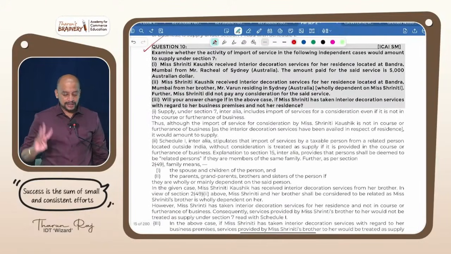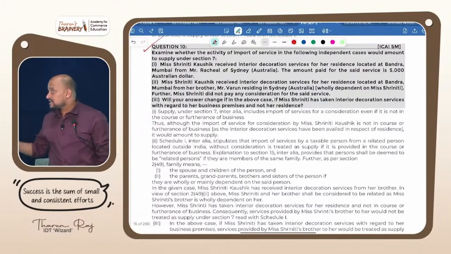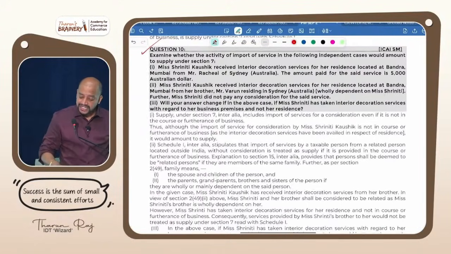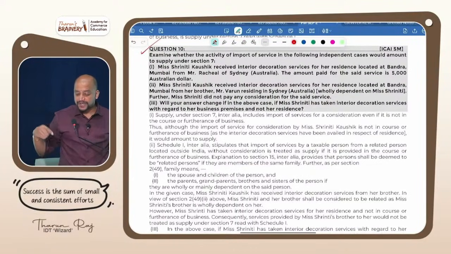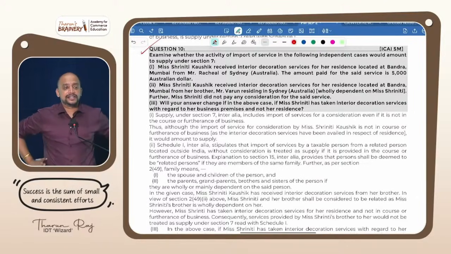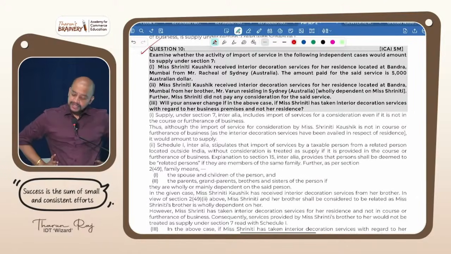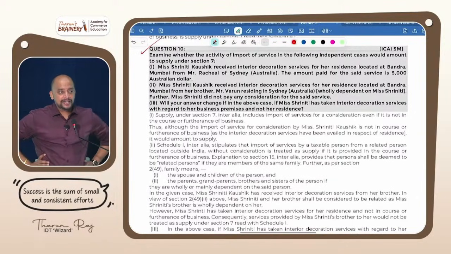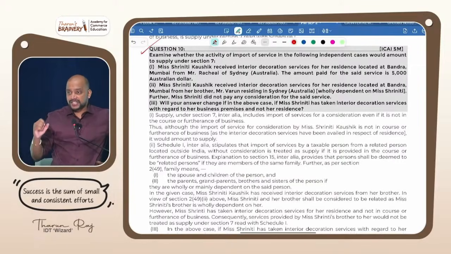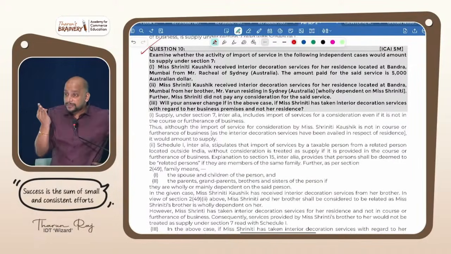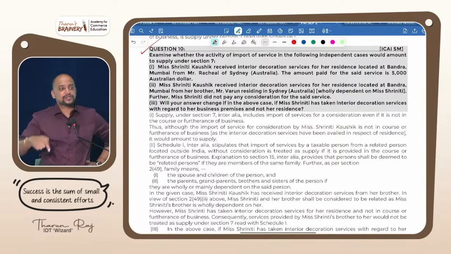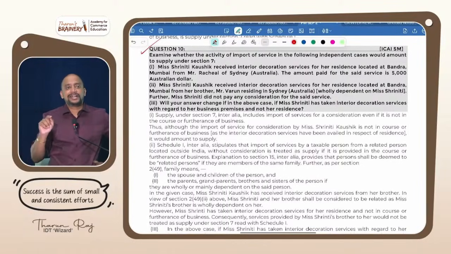Next one, third: will your answer change in the above case if Srinidhi has taken interior decoration services with regard to her business premises and not her residence? What is your answer? Supply. Why will it become supply? Because it is for business. First, import of services without consideration from a related person in the course or furtherance of business. Therefore, it will become supply under 7.1c. Without consideration means 7.1c.